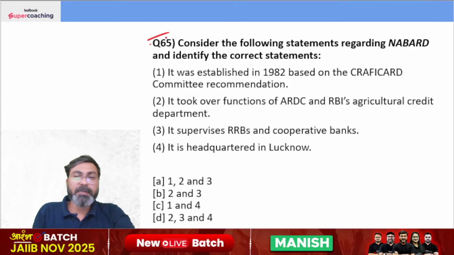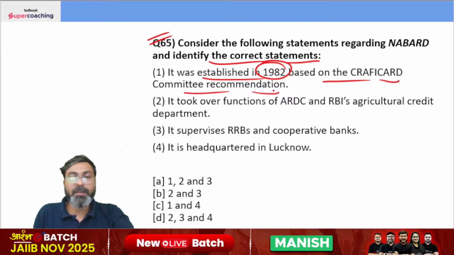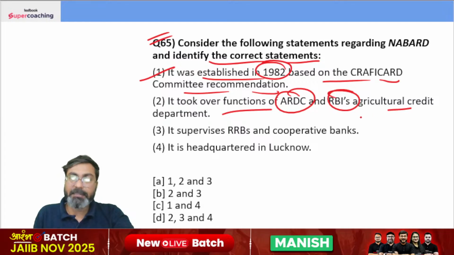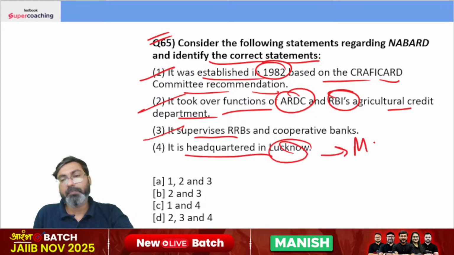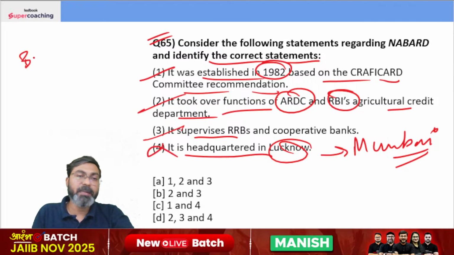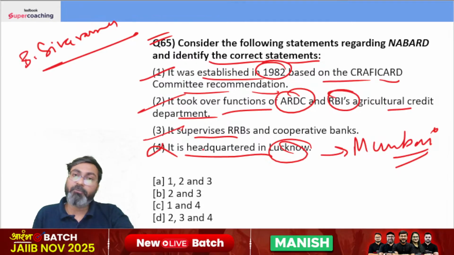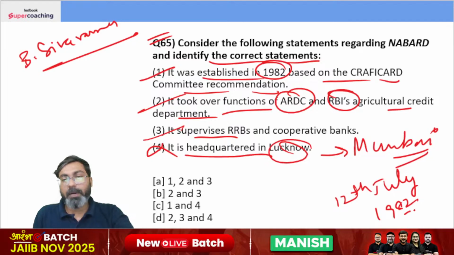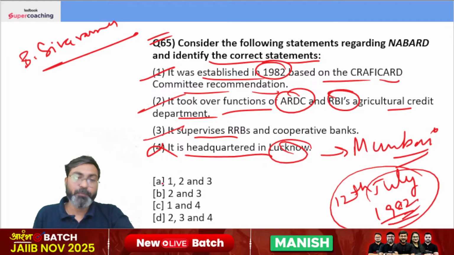Consider the following statements regarding NABARD and identify the correct statements. It was established in 1982 based on the Shivaraman Committee recommendation. It took over functions of ARDC and RBI's Agriculture Credit Department. It supervises RRBs and cooperative banks. It is headquartered in Mumbai. NABARD is headquartered in Mumbai. बी सिवरमन कमेटी थी. बी सिवरमन कमेटी ने इसको रिकमेंड किया था, इसके एस्टैब्लिशमेंट को. ठीक है. एंड ऑन 12th of July 1982, डेट याद रखना, NABARD की डेट पूछ ली जाती है कई बार. NABARD was established on 12th of July 1982. 1, 2 and 3.